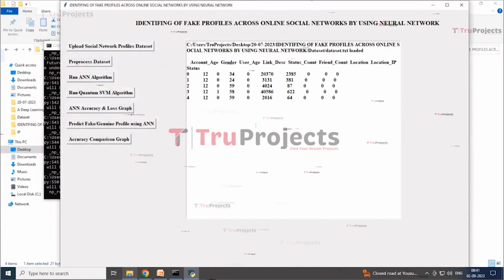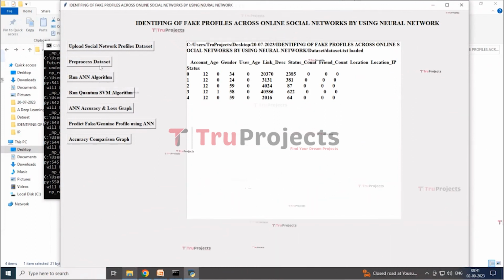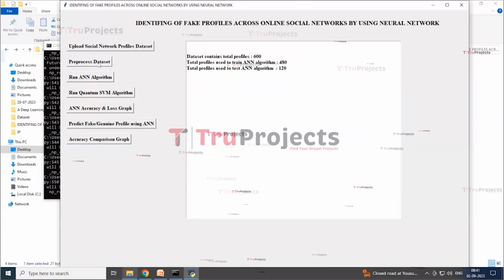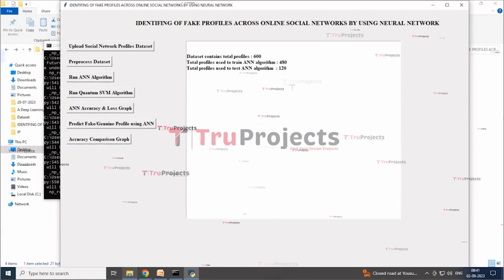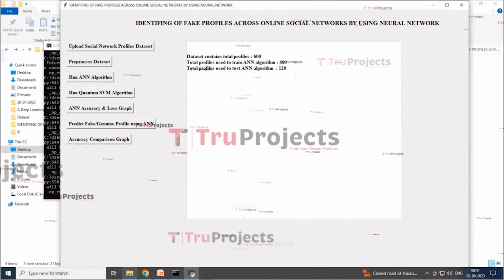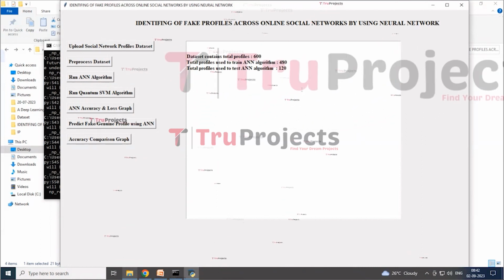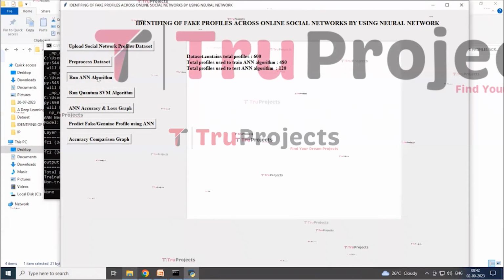Here on the screen you can see the dataset loaded and displaying a few records from the dataset. Now click on the pre-process dataset button to remove missing values and to split the dataset into train and test split. Here we can see the dataset contains a total of 600 records, and the application is using 480 records for training and 120 records for testing ANN. And now the dataset is ready. Now click on the run ANN algorithm button to run the ANN algorithm.